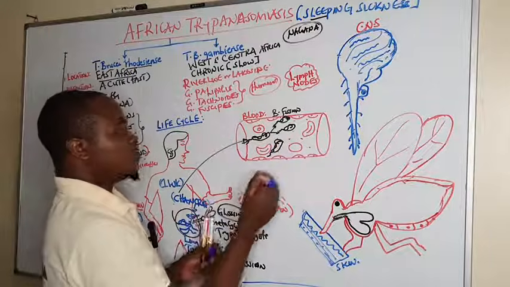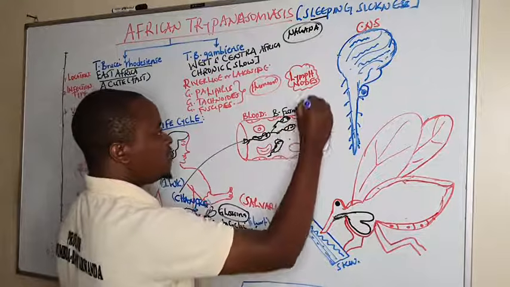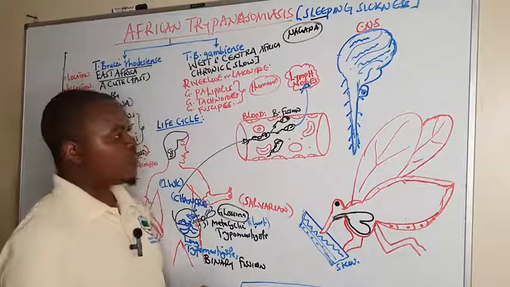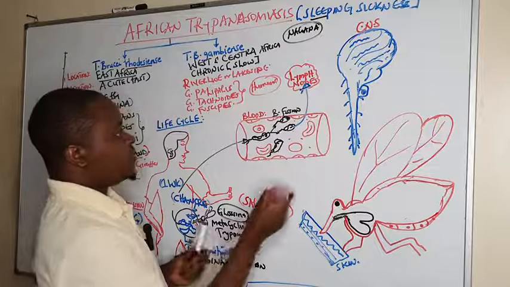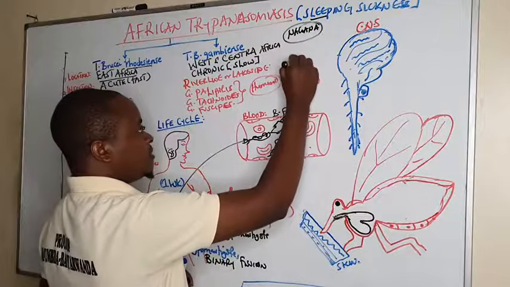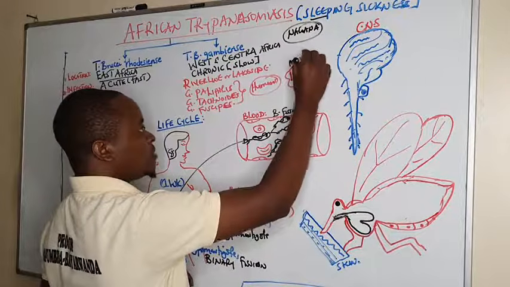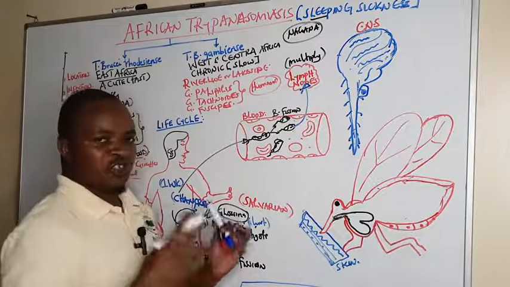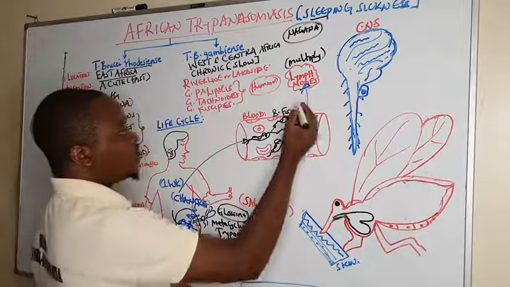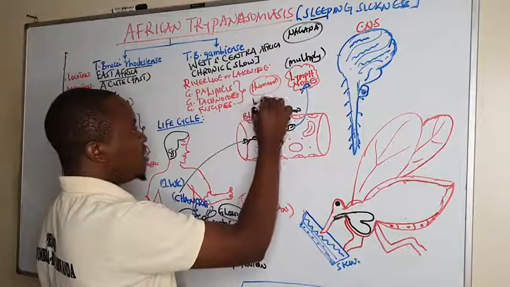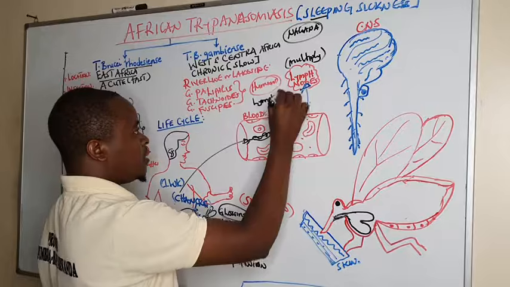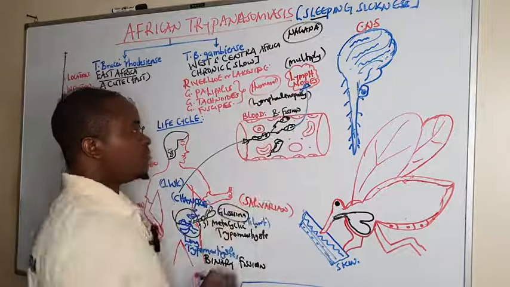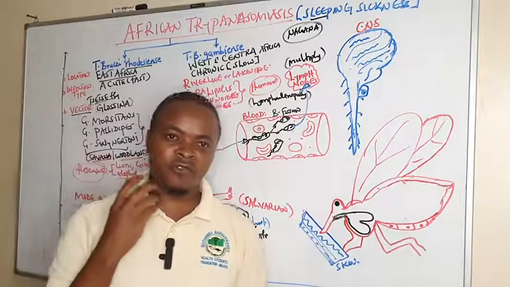in the blood. So these ones can even go ahead and invade the lymph nodes of the body. And within the lymph nodes, when they reach there, they continue to multiply. The trypomastigotes continue multiplying by binary fission to increase in number, and this leads to what we call lymphadenopathy, whereby it will involve swelling of the lymph nodes.